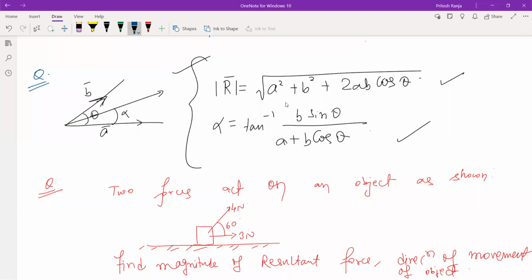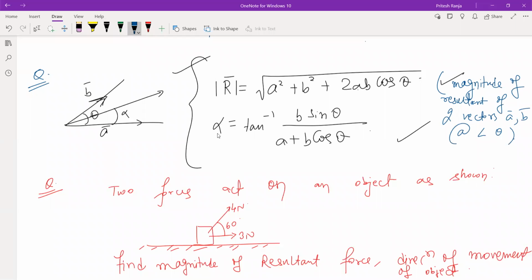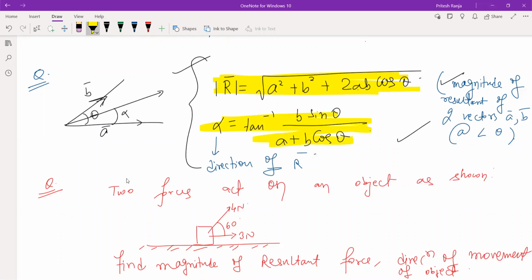So I have given you the formula and I have stated that the first one is for the magnitude of resultant of two vectors A and B at angle theta. And this alpha is the direction of resultant vector. So abhi ke liye let us suppose you have the formula. Can we use it and do this problem?